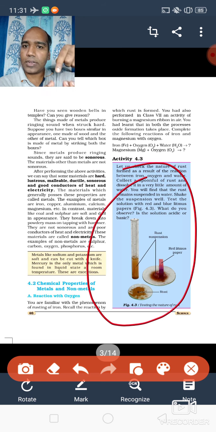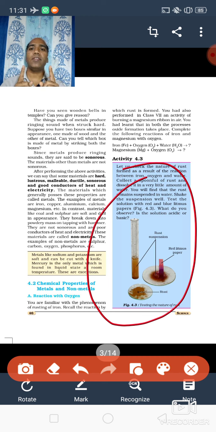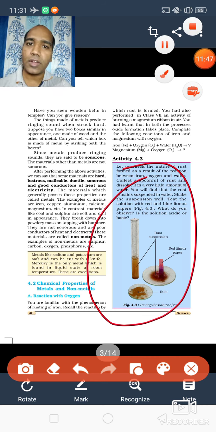The red litmus paper is changing into blue in color, so it is basic in nature. Got it? So from here what do we conclude? That the oxides of metals are basic in nature.